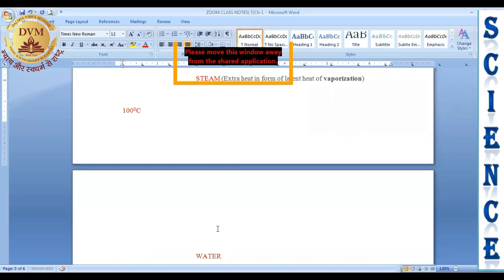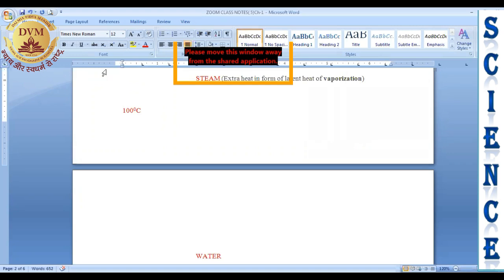But when the water convert into steam, it will use some extra heat in the form of latent heat of vaporization. It means though the water and steam both are at 100 degrees, same temperature, but which will create more severe burns?